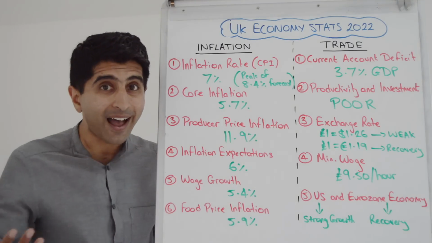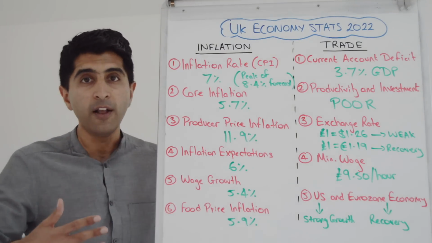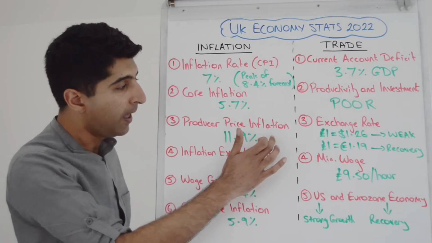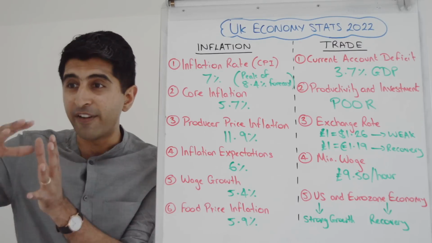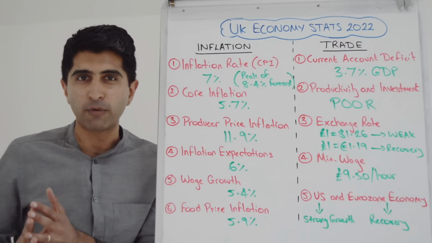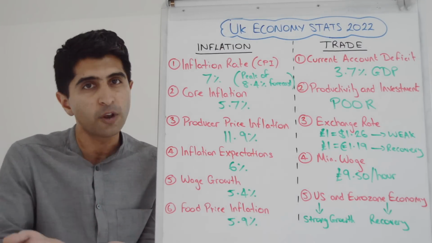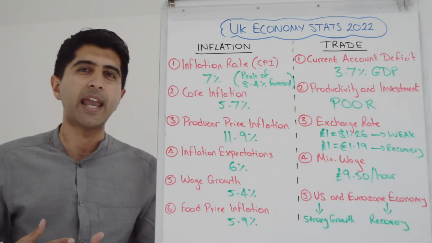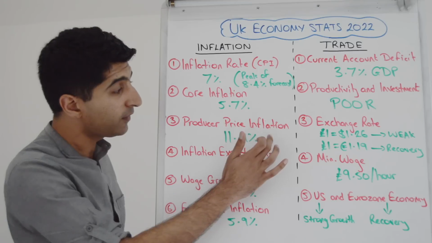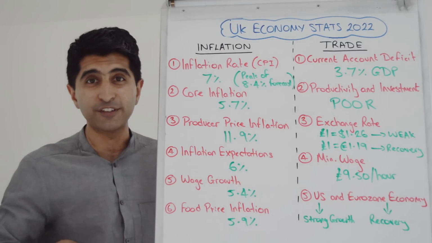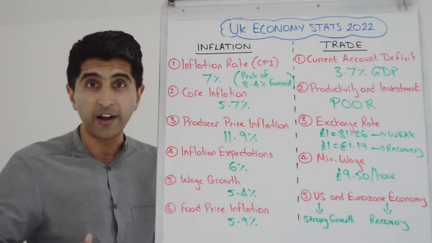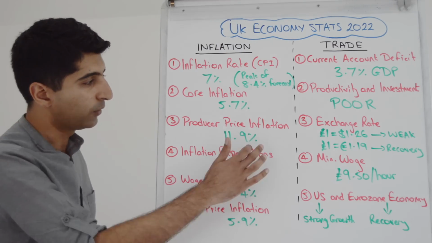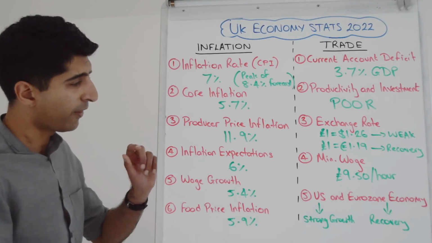And if this figure is higher than the CPI, like it is at the moment, we're expecting it to feed through to higher CPI rates of inflation, because if wholesale prices are rising, eventually retail prices will be rising. Prices of these goods in the shops will then start to rise or feed through. So this is a very good future indicator of CPI inflation. And because this is significantly higher than our CPI at the moment, we're expecting further higher inflation rates. Hence the forecast that there is more inflation still to come. So a great figure to know, that one.